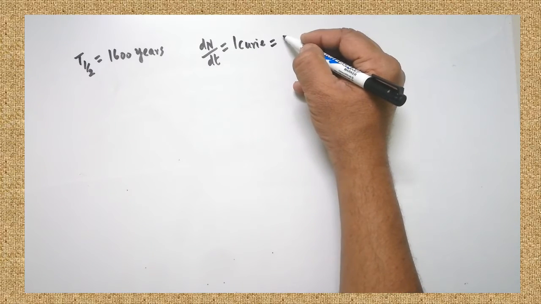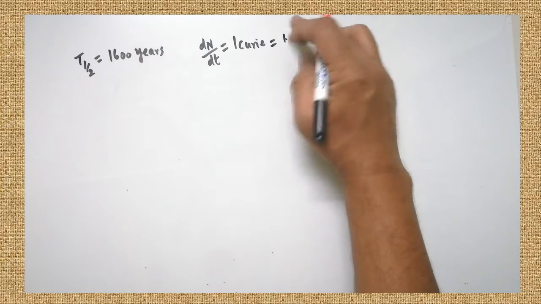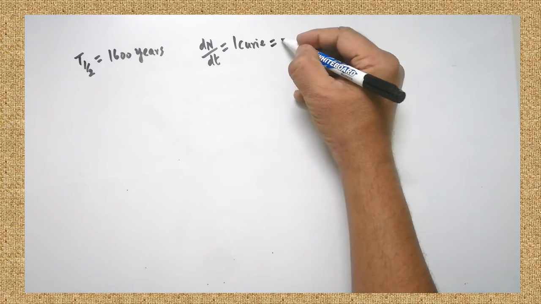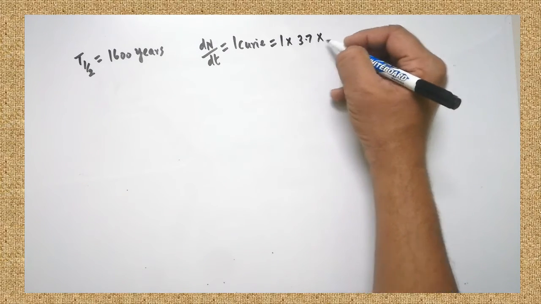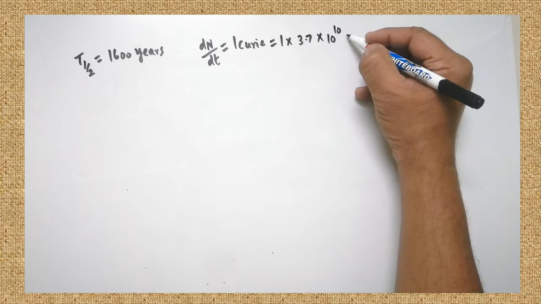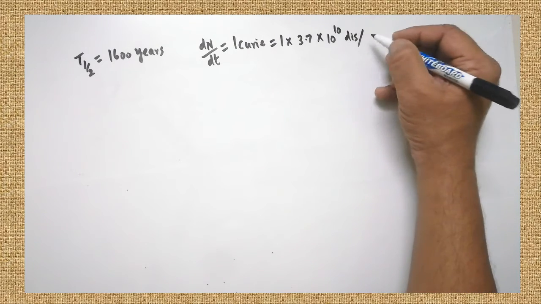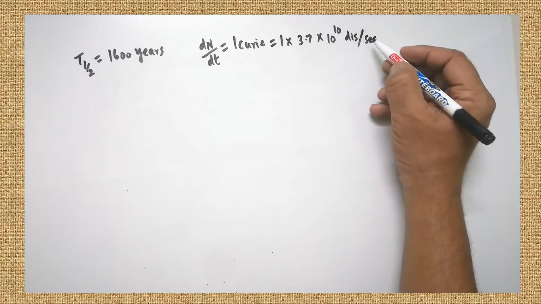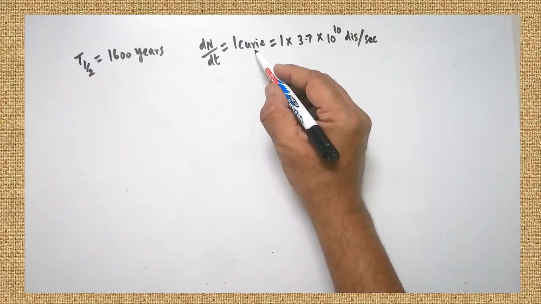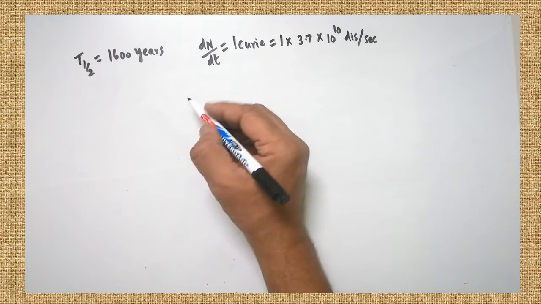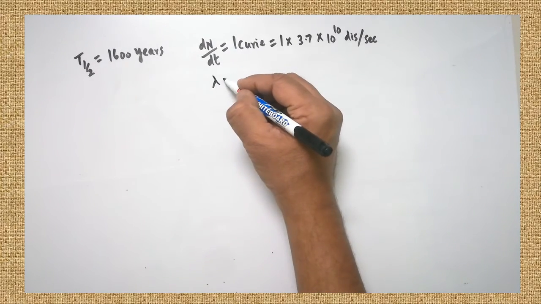1 curie should be converted into 3.7 into 10 to the power of 10 disintegrations per second. If this many disintegrations are taking place, that is called 1 curie. Okay. Now we have to find out the other values.